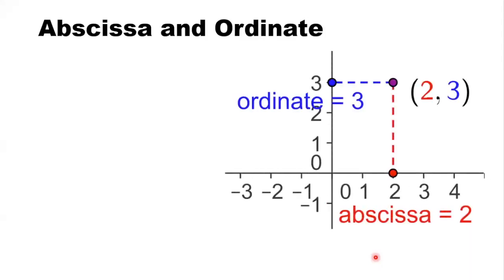Already we have done this one. Now these are the two words we have already learned: abscissa and ordinate. Do you remember, children, the meaning of abscissa and ordinate? Anybody will explain the meaning of abscissa? Ma'am, abscissa is x-axis, ordinate is y-axis, ma'am. Almost right. Okay, by seeing this picture, you say.